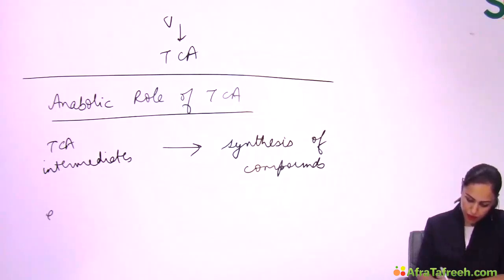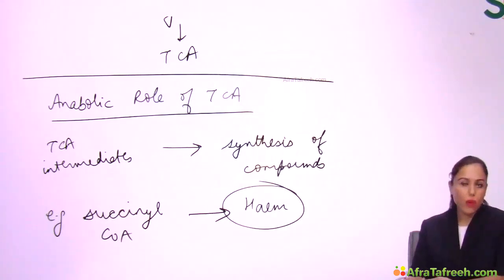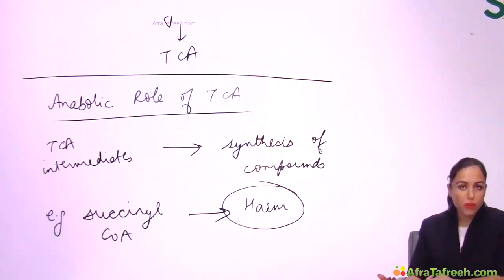For example, succinyl-CoA is intermediate of TCA cycle, which is used for the formation of heme in the body. If you remember, the first step of heme synthesis is succinyl-CoA plus glycine makes ALA, that is delta aminolevulinic acid, right? So intermediate of TCA cycle is used for the synthesis of some important compound in the body. So therefore this is anabolic role of TCA cycle, right?